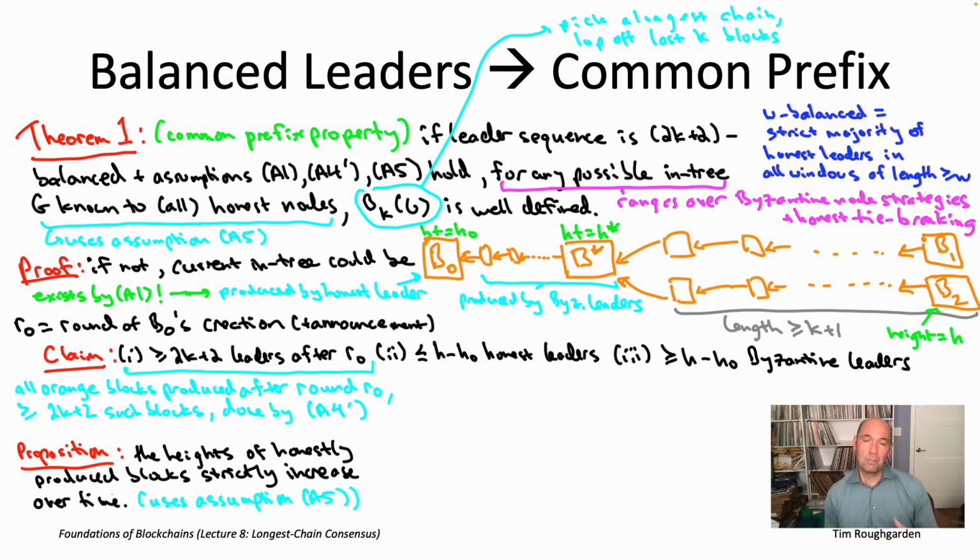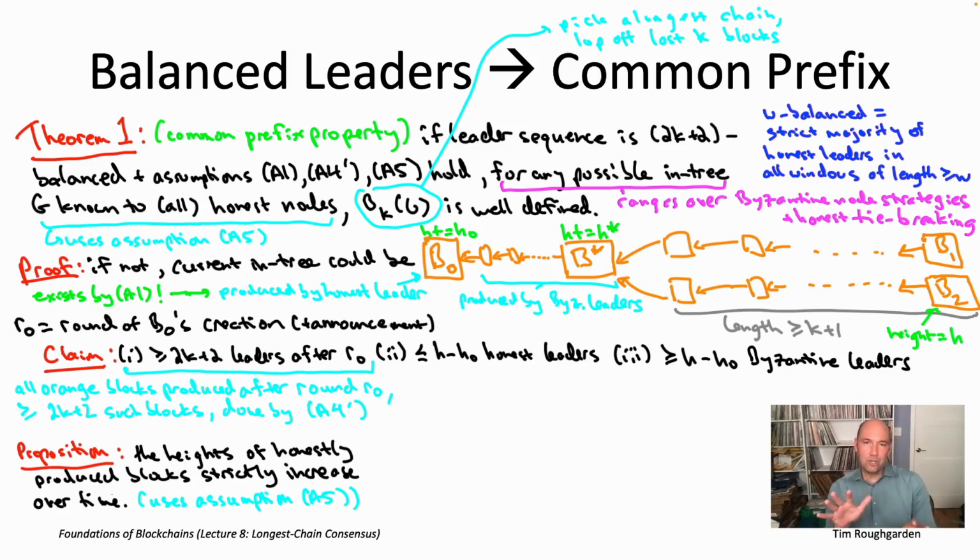as soon as any honest node produces a block, all of the other honest nodes immediately, as if by telepathy, know about that newly created block, along with the fact that honest nodes, by definition, always extend the end of the longest chain. Suppose you're an honest node, say number 17, and there's some round, say round number 23, that you're selected as the leader. So what are you going to do? You're going to scan the blockchain. You're going to scan the tree of blocks that you know about, and you're going to extend the longest chain. Equivalently, you're going to look for the block with the highest height, and you're going to tack on a new block at the end of that.